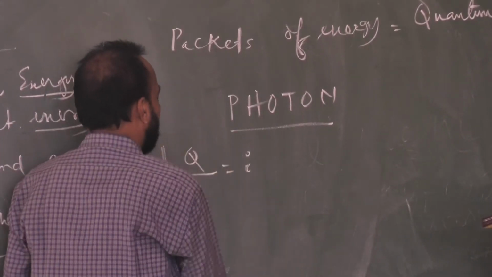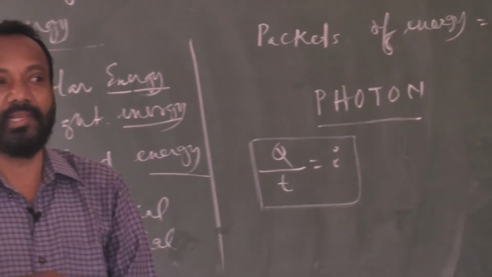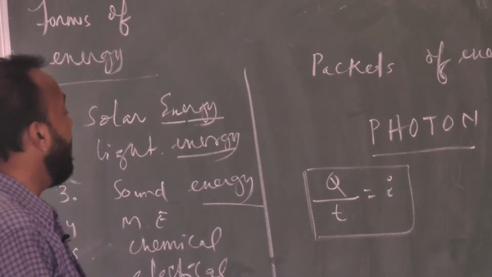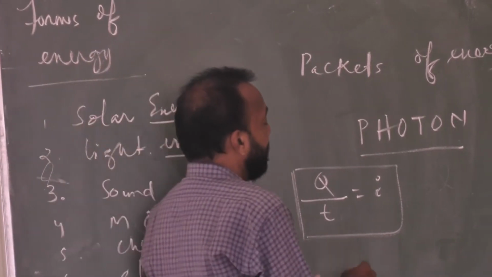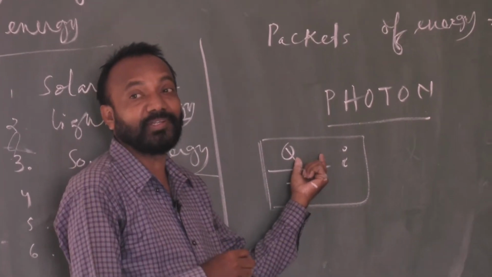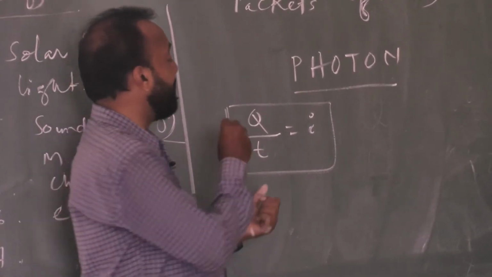So I is equal to Q by T. This is also in the form of packets. Electrical energy you also get in the form of packets, and that we can express as quantization of charge. What is that? Quantization of charge. Whatever charge is present in a body is expressed as quantization of charge.